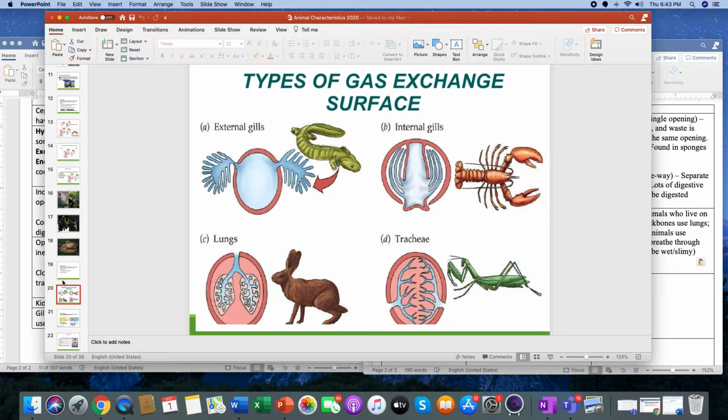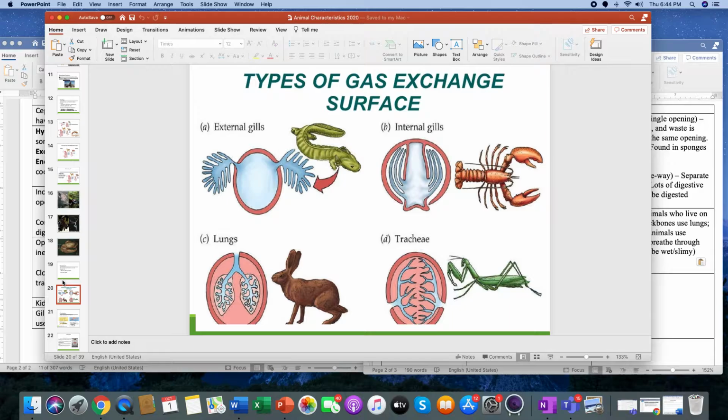So, moving on down, there's a couple different types of gas exchange. If you remember, we did this when we did the salamander dichotomous key. There are examples where it's external gills. Some of the salamanders had gills on the outside, like those little flower-looking things. We also have internal gills, lungs, and then a trachea as well. So honestly, it doesn't matter what this animal does. Every animal takes in O2 and expels CO2.